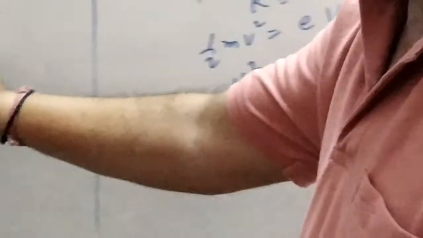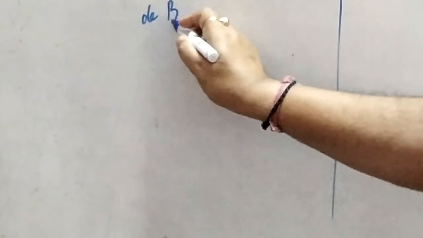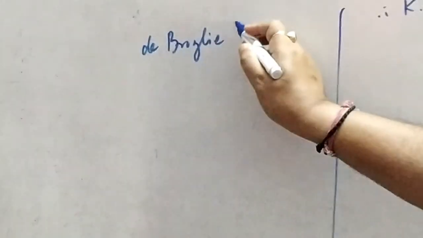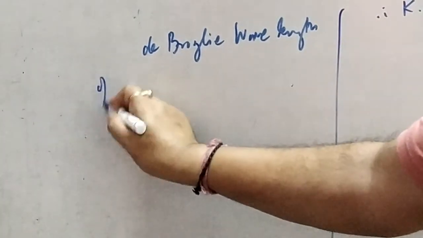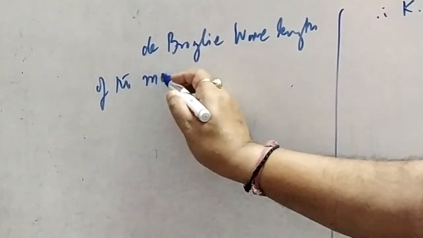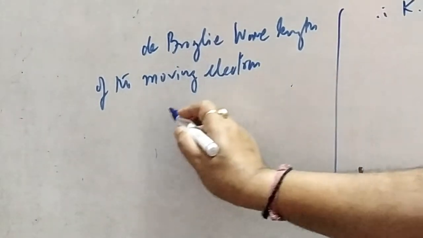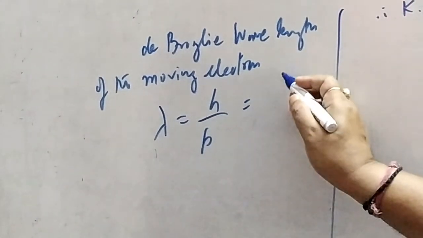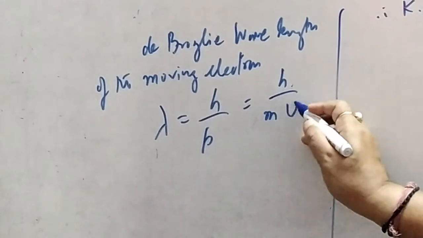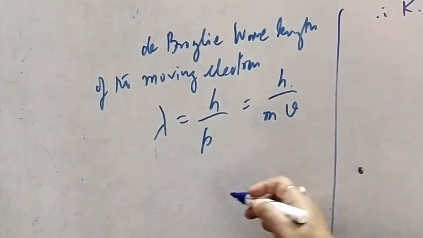From this, the corresponding de Broglie wavelength of the moving electron: lambda equal to h upon p, h upon m into v. h upon mv is the formula.